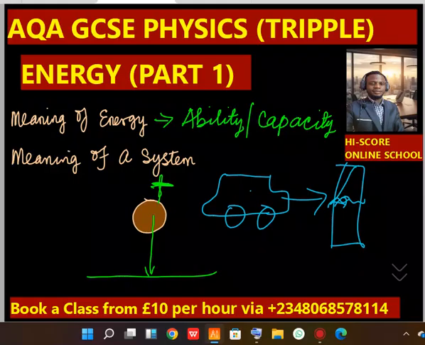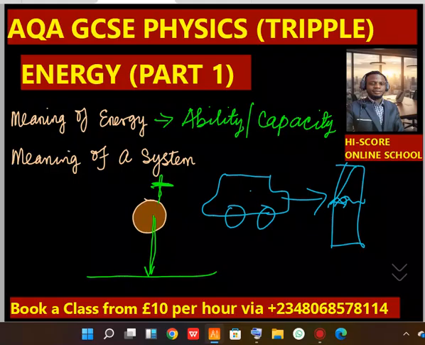Therefore, even though the stone is not moving, it does possess some energy, which will be visibly appreciated when the stone drops. So in a nutshell, a body may still possess energy even though it is at rest, and that is why we have what we call potential energy, as we see in a later part of this series.